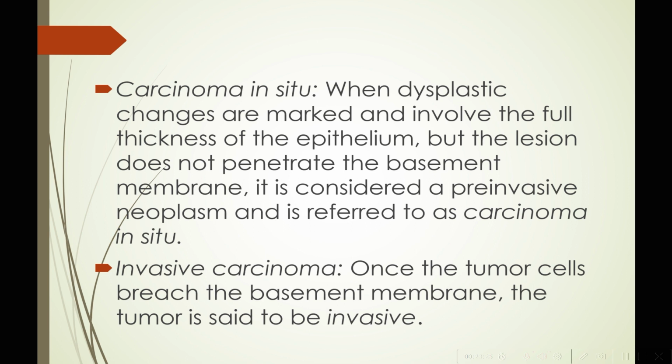If the various cells within all the layers of the stratified squamous epithelium are showing dysplasia, that means if we see dysplastic changes involving the full thickness of the epithelium, but the lesion has not yet penetrated the basement membrane, it is considered a pre-invasive neoplasm and is referred to as a carcinoma in situ. It is still a benign one, but it is pre-malignant. That means it has the potential to show malignancy.